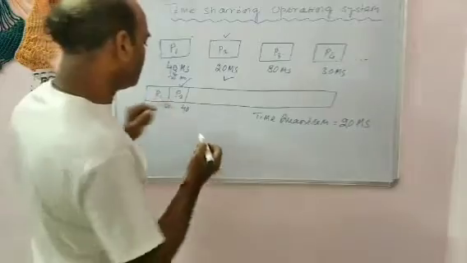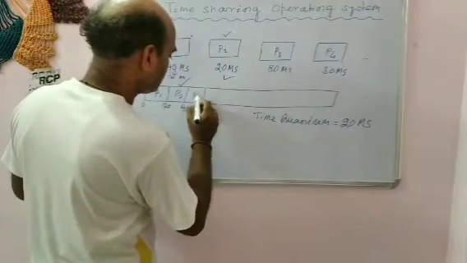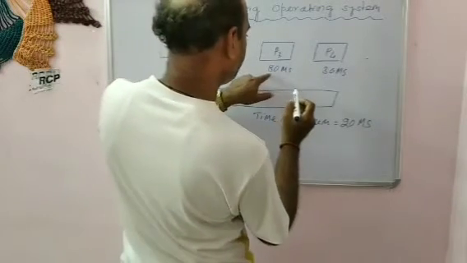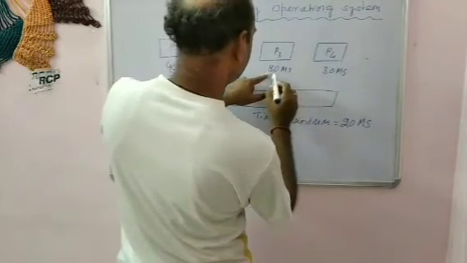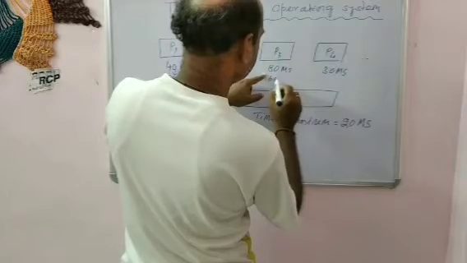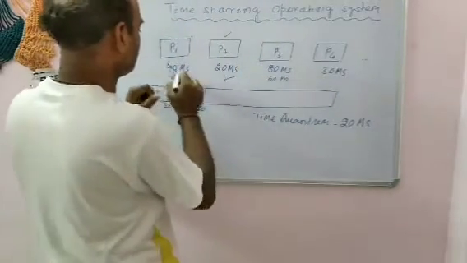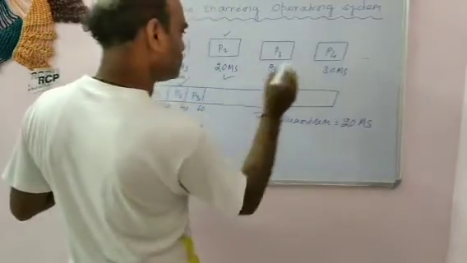Then after P2, comes P3. It will take another 20 milliseconds. Since 80 milliseconds is required, after 20 milliseconds it requires 60 milliseconds more. Then we come to P4.